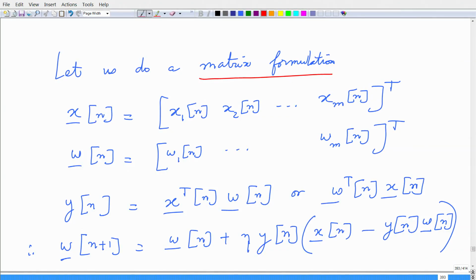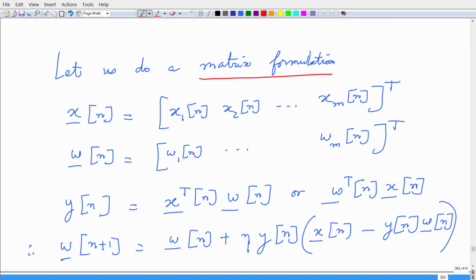So, let us see what we can do here. x of n is x1 of n, x2 of n, so on till xm of n. We have m coordinates. w of n is w1 of n, w2 of n, so on till wm of n. These are column vectors.